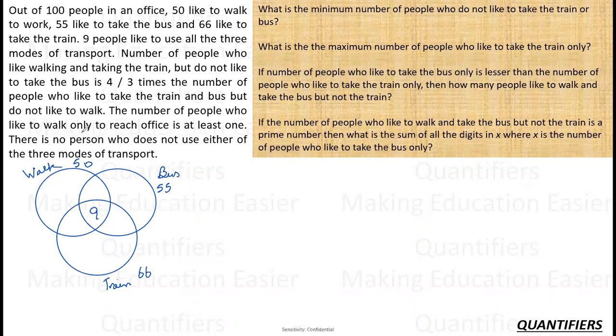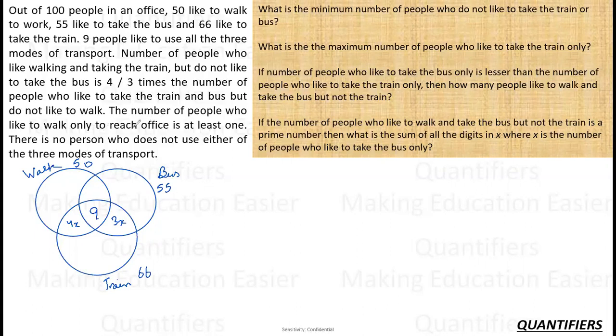who like walking and train, but not the bus. So walking and train, but not the bus. These people are 4 by 3 times the number of people who like train and bus, but not walk. Train and bus, but not walk. So 4 by 3 times of this. So this is 3x, this is 4x, right? So just to make my calculation and life easier, I'll take it as 3x, right?